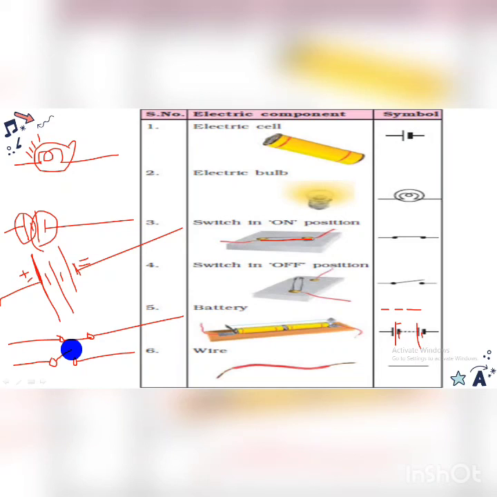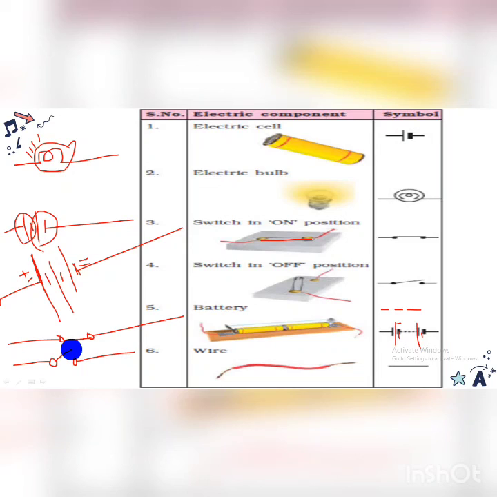Now about heating and magnetic effects, you are going to understand them in 7th standard in this chapter only, and about the chemical effect you will understand it in 8th standard. So this chapter is quite interesting, okay, and practical. You have to perform small activities, so that you can easily clear your concept.